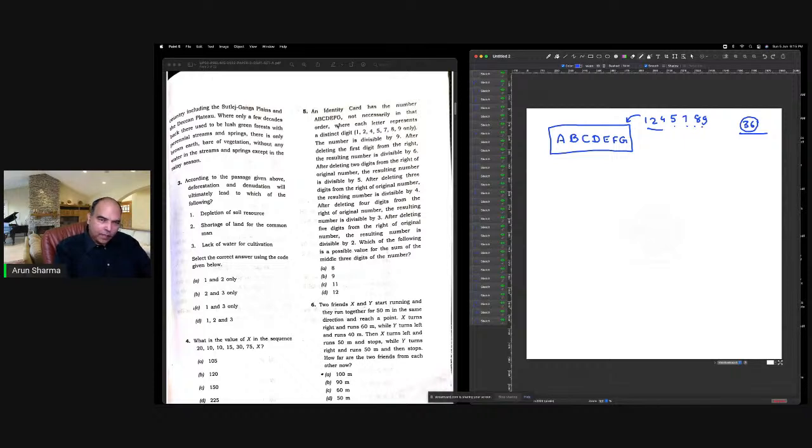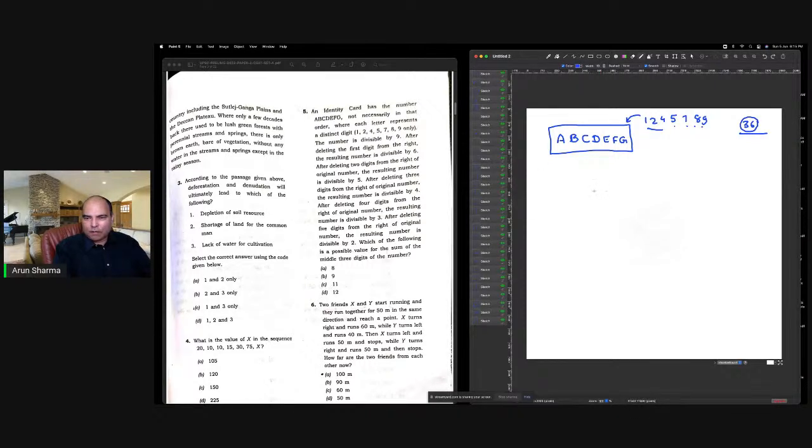Their first reaction to वही है यहाँ पे अभी. And this is live solving. I mean, I have not solved this question before. I'm solving this in front of you and trying to make out what's happening there in this question. So the number is divisible by 9. After deleting the first digit from the right, the resulting number is divisible by 6.